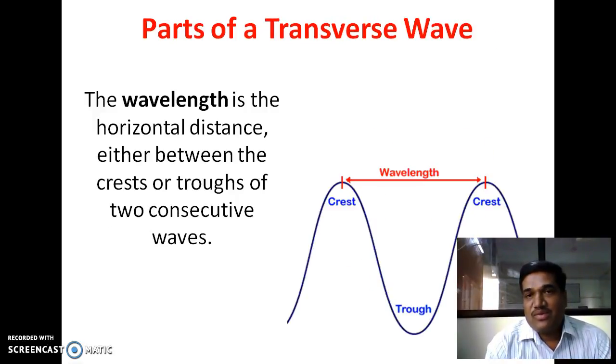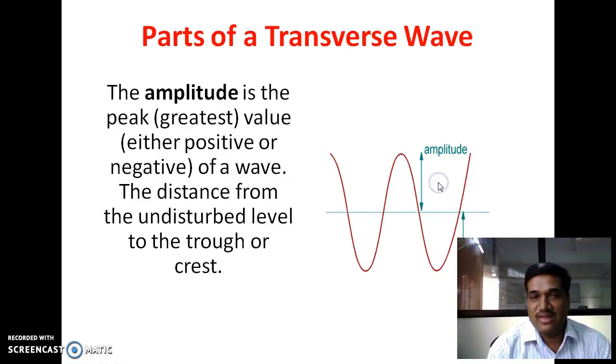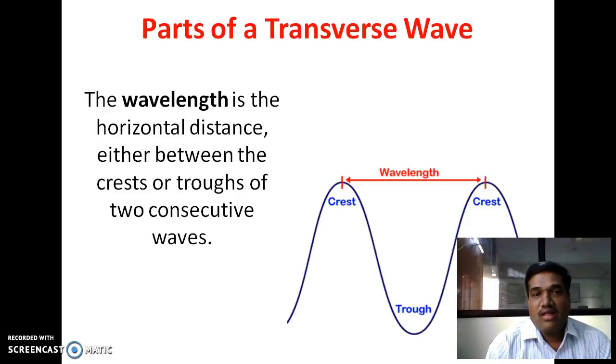Then the third part of transverse wave is wavelength. It is the distance. Here in this figure there are two crests. This is one and this is second. In between these two successive crests, the particular length is called as wavelength. The wavelength is the horizontal distance between crests or troughs of two consecutive waves, or wavelength is the distance between two successive particles which are in same phase.